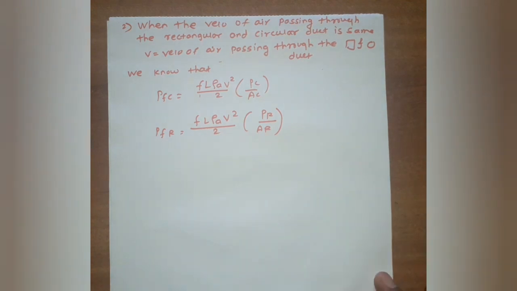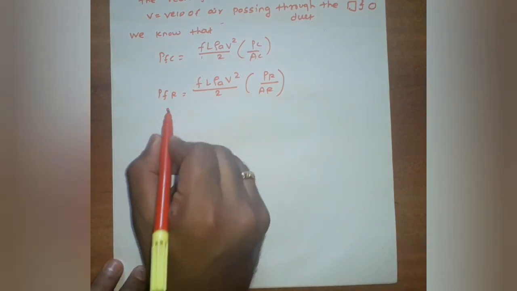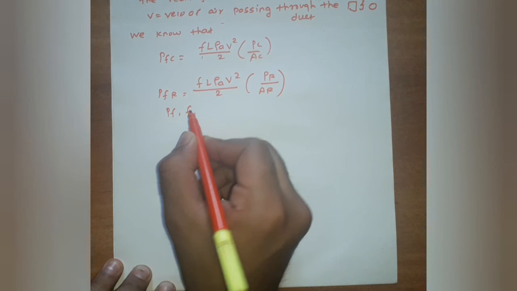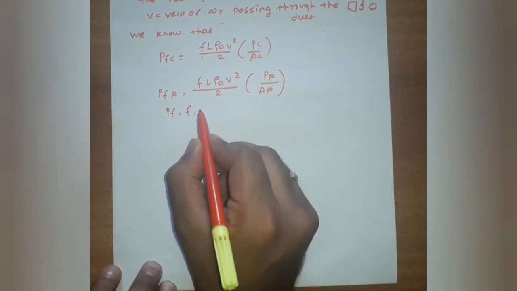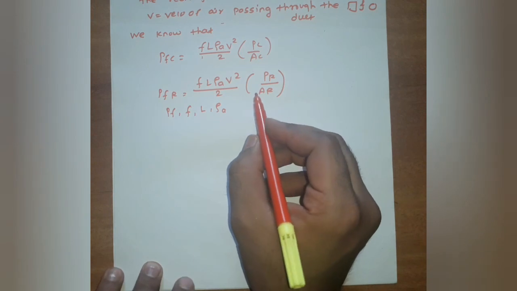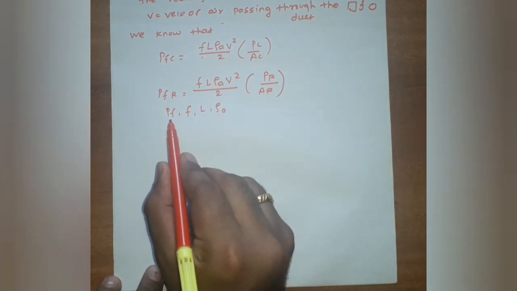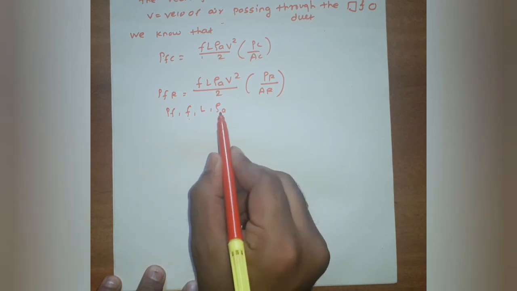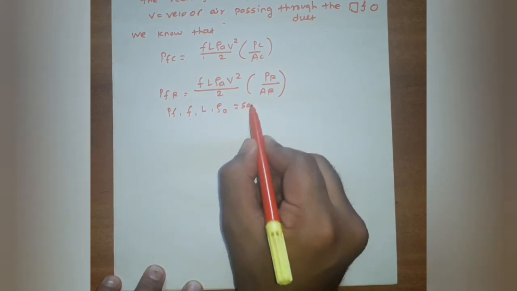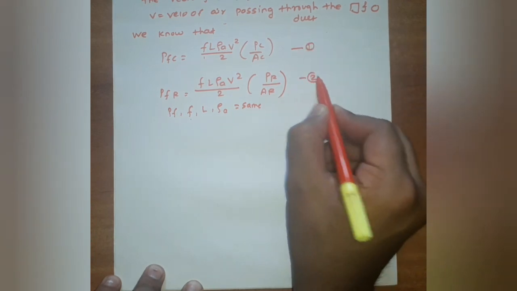Again for this case the pressure loss P_F, friction factor, length, density and a are same for equation 1 and equation 2.